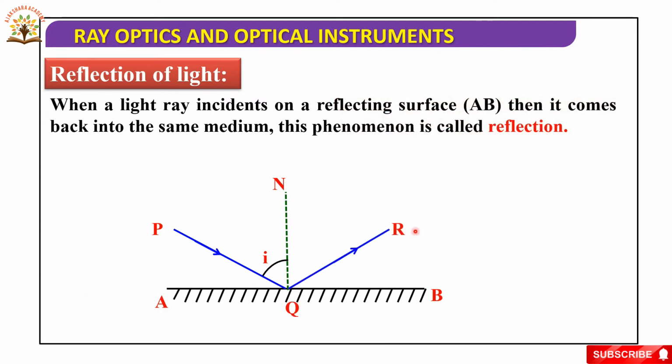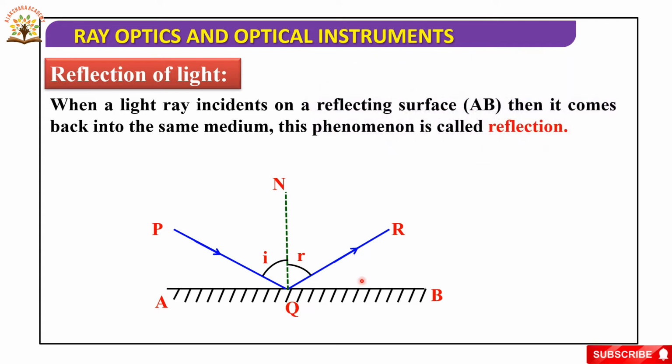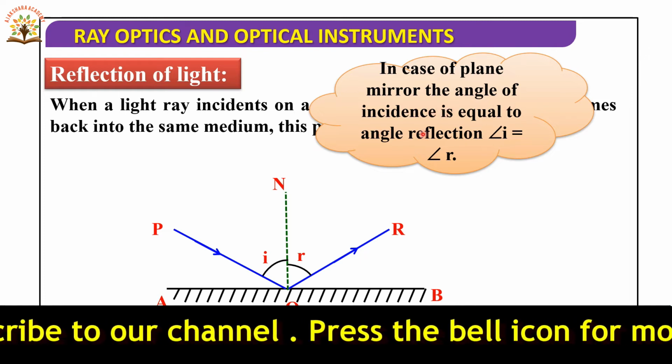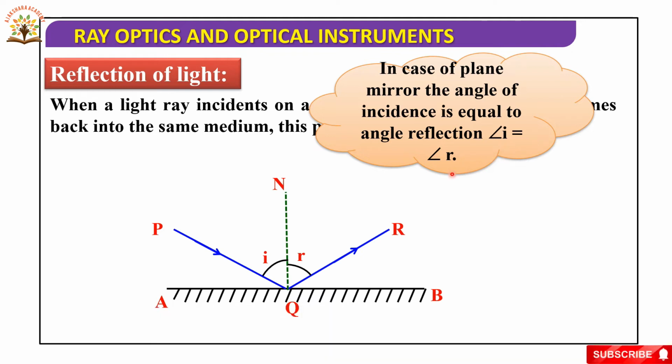This is the reflected ray. Whenever the incident ray touches the reflecting surface and reflects, QR is the reflected ray. The angle made by the reflected ray QR with the normal is called the angle of reflection, denoted by the letter r. This is the angle of incidence and this is the angle of reflection. In the case of a plane mirror, the angle of incidence is equal to the angle of reflection: angle i equals angle r.